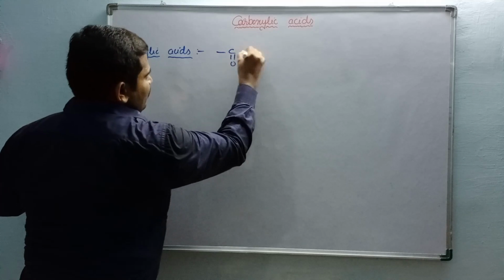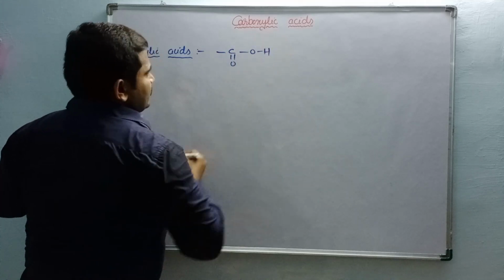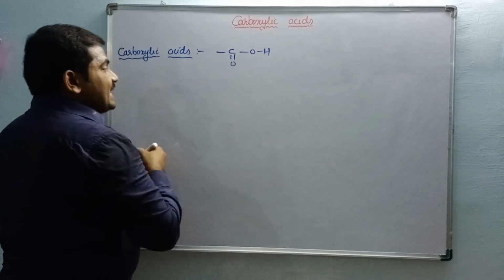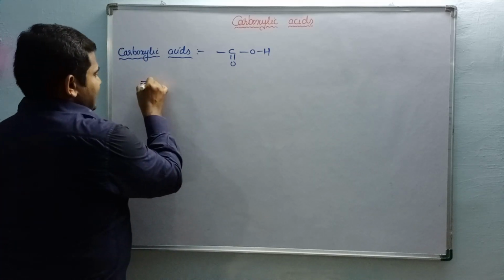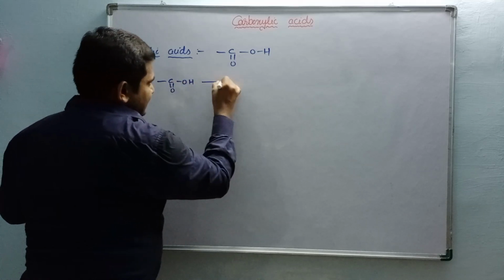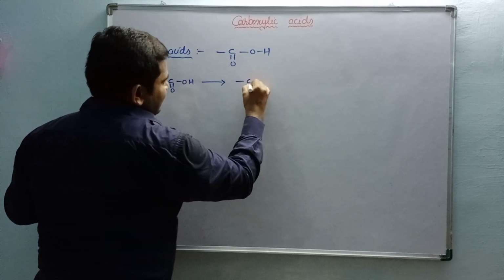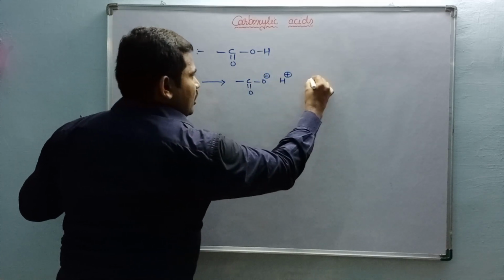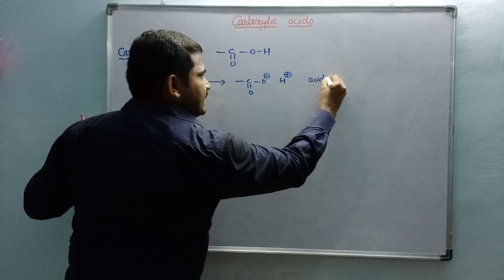C double bond O, OH. So it has a tendency to liberate H plus ion. Am I right? This carboxylic group has a tendency to liberate H plus ion. Hence it is called acidic in nature.